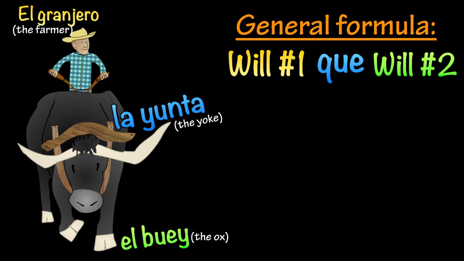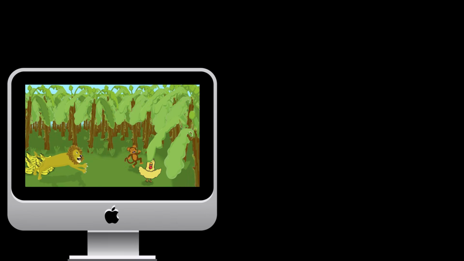Let's see a few more examples of subjunctive with multiple wills. To do this, let's look at a little story about a monkey searching for bananas.